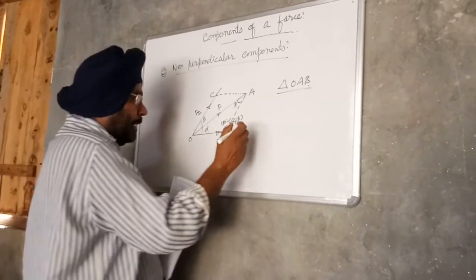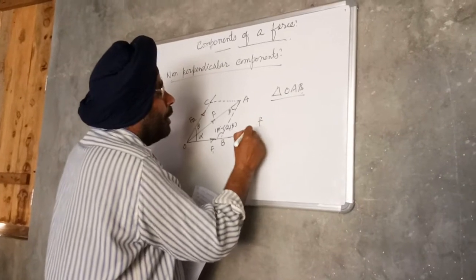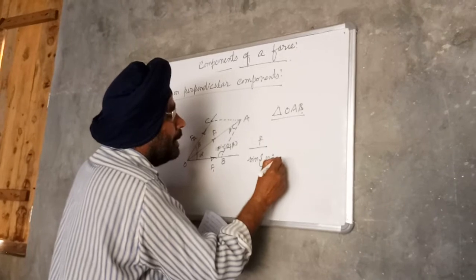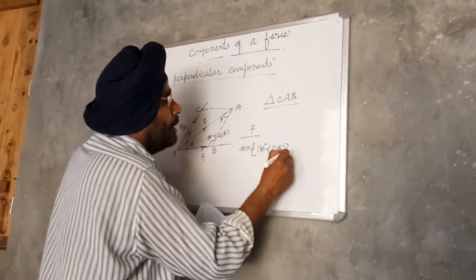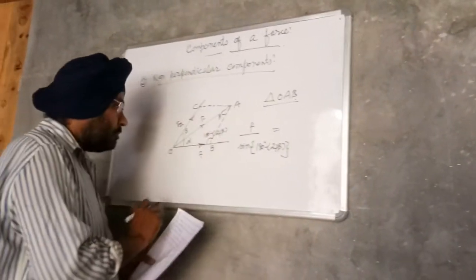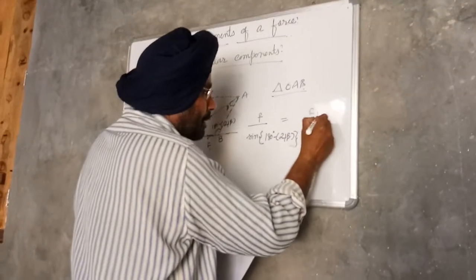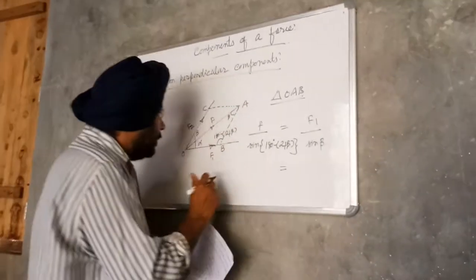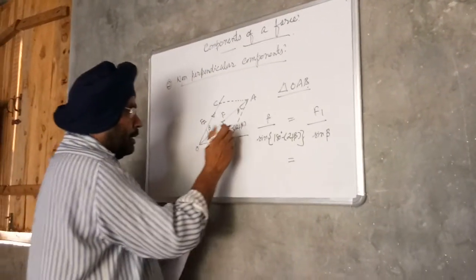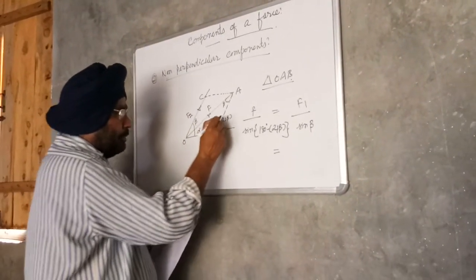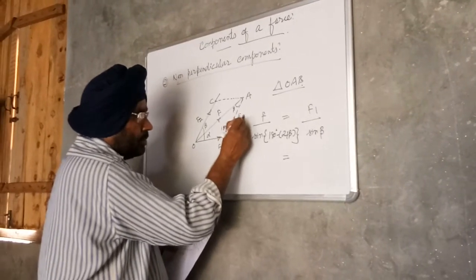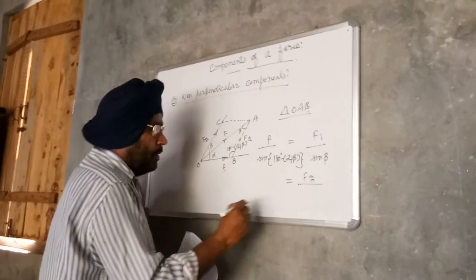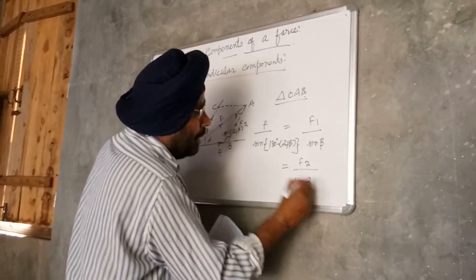So F upon sine of (180 degrees minus (alpha plus beta)) is equal to F1 upon sine beta, which is equal to F2 upon sine alpha.